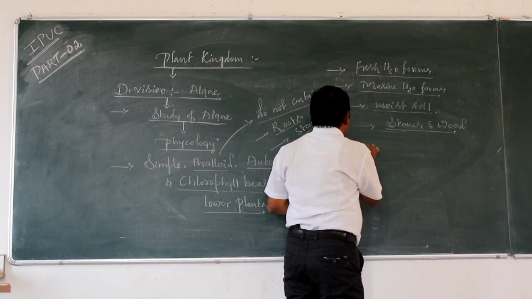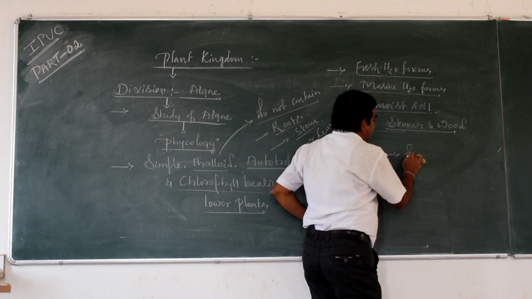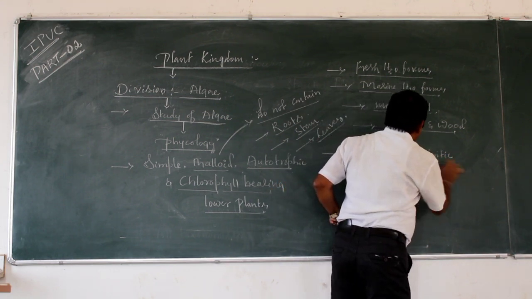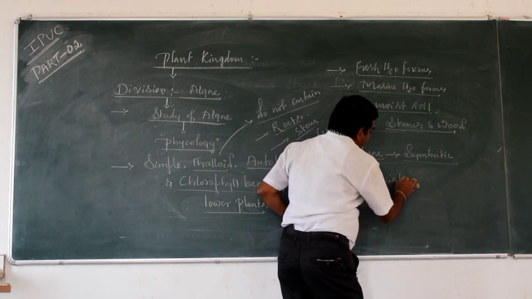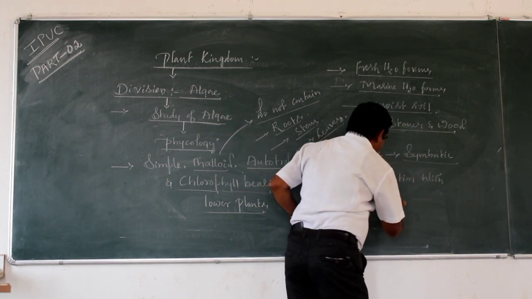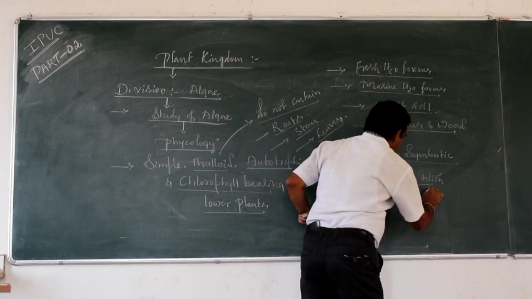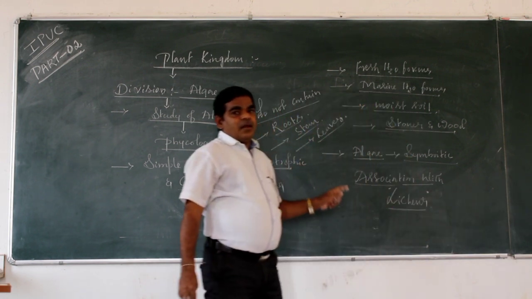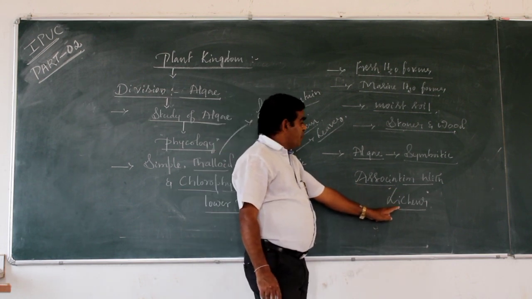Some algae live in symbiotic association with lichens. I already discussed lichens in the second chapter, biological classification.